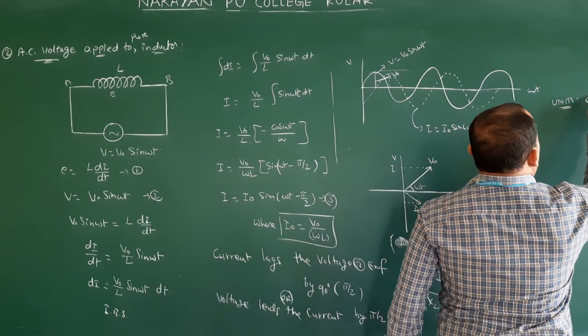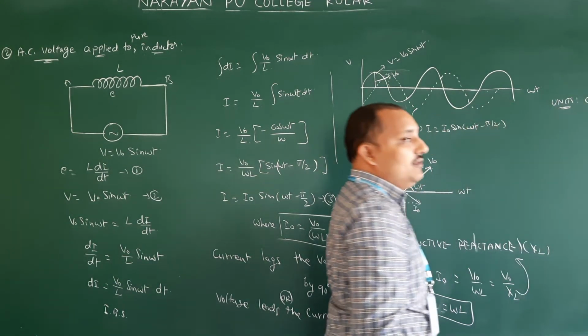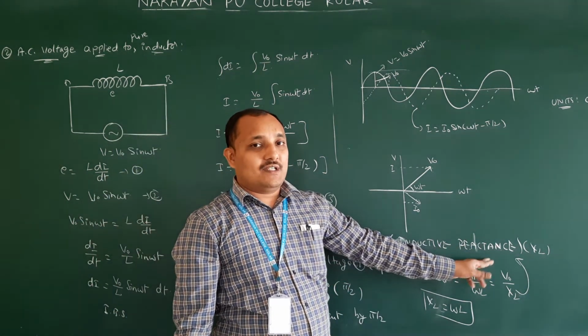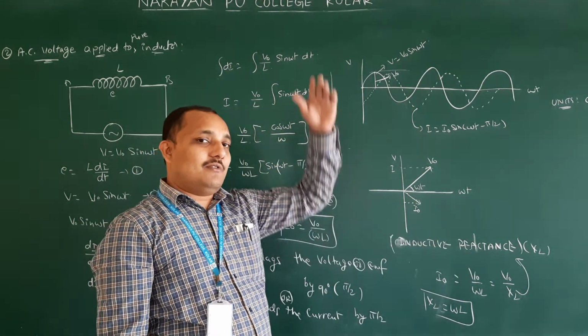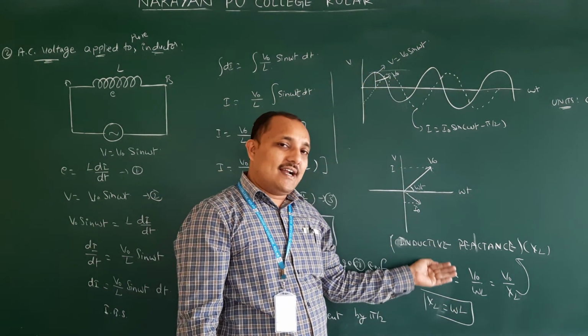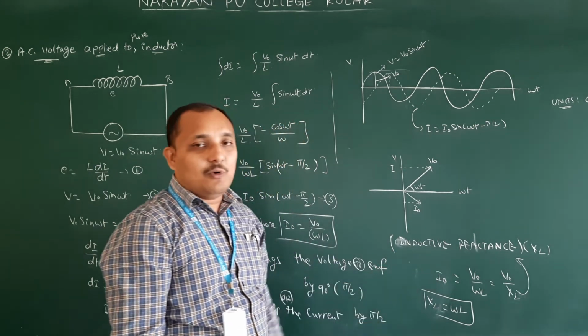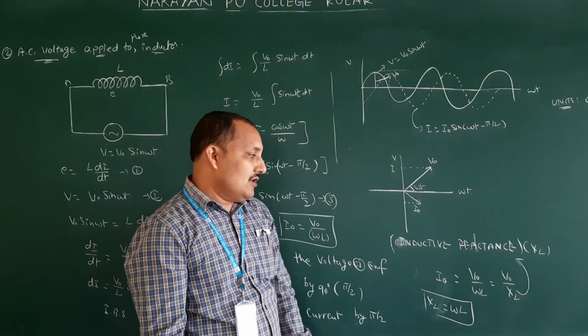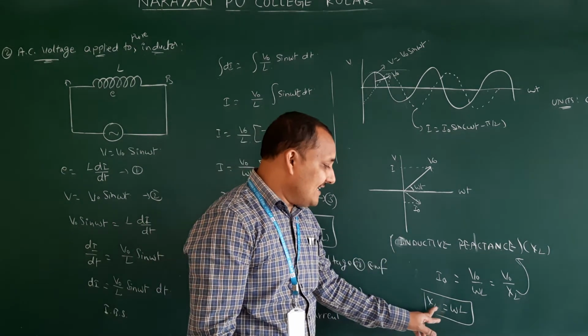So inductive reactance units are ohms. If asked to write the dimension formula, you have to write the dimension formula of resistance. The dimension formula of resistance and of inductive reactance will be the same. We already wrote the resistance dimension formula, so you can write that. Now here, what is XL?